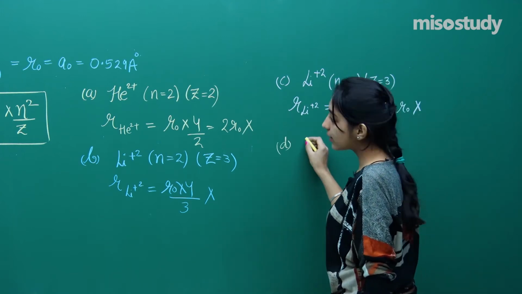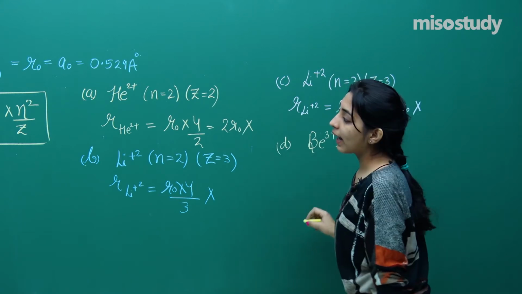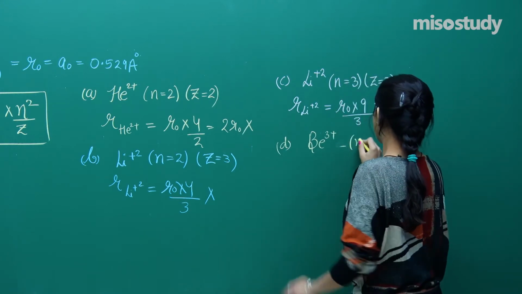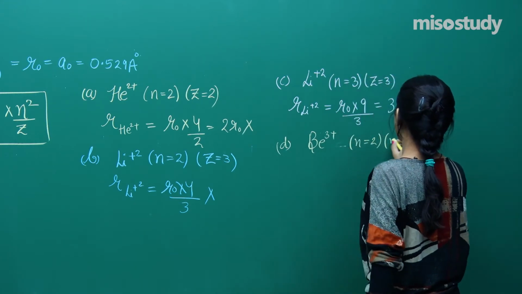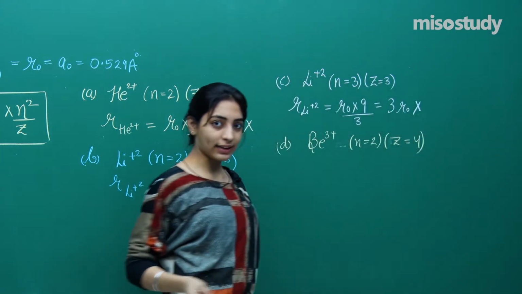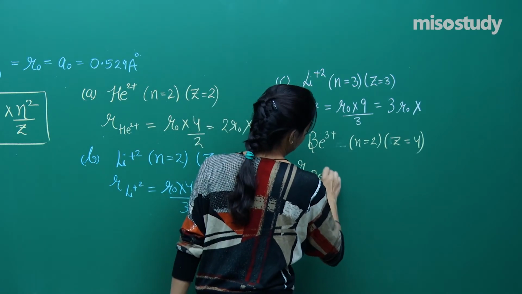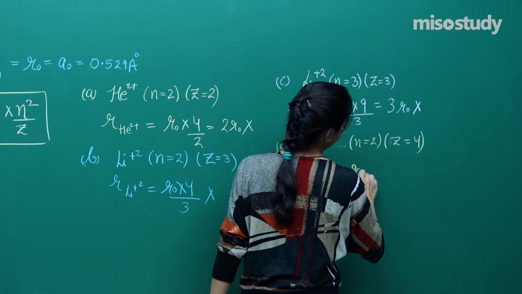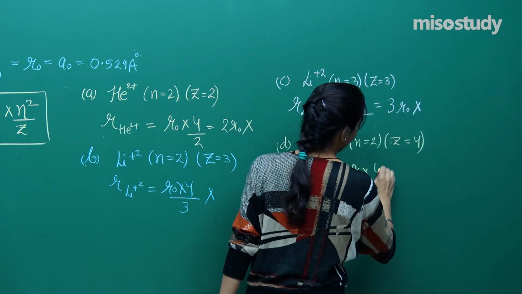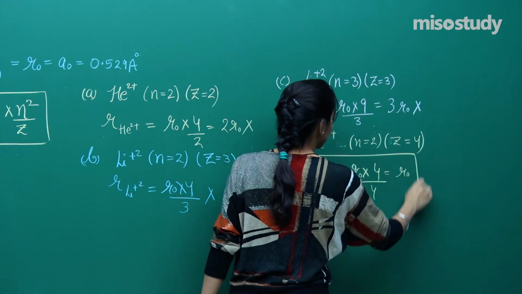So the fourth is beryllium 3 plus, and n is equal to 2. So n is 2 and you know that the Z value is 4. I am getting the intuition that this is going to be the correct answer. See, the radius of beryllium 3 plus will be equal to R naught into n square by Z, 2 into 2, 4 by 4. Hooray, I got the answer.